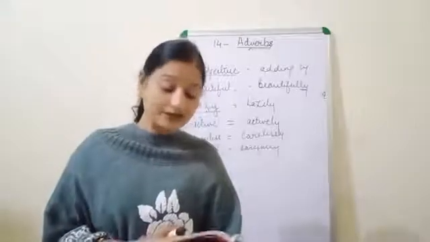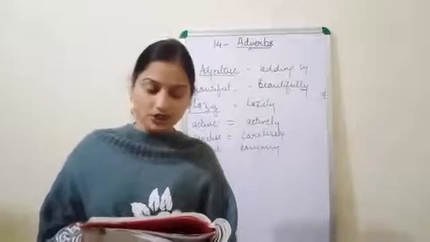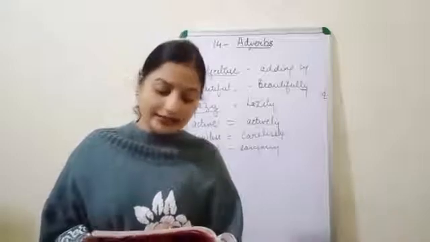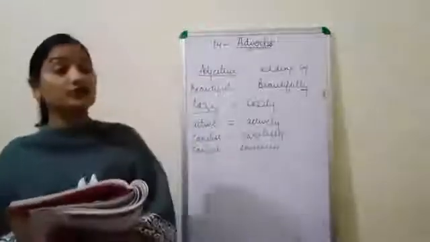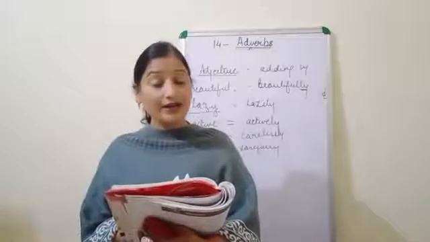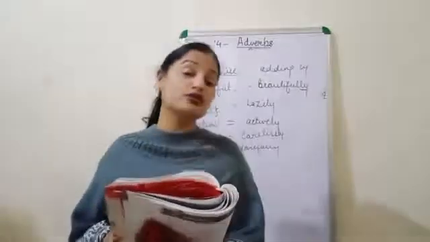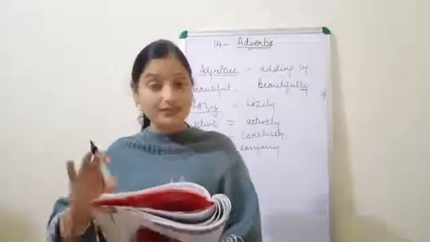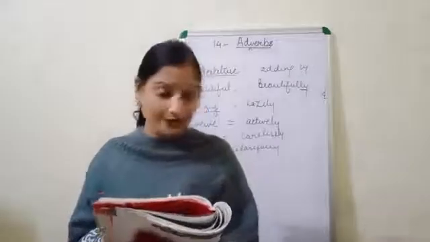Now see, early, late, hard, long, short, straight and daily are common words that have the same form as an adjective and as an adverb. So children, early, late, hard, long, short, straight and daily. If these words are there, then these words will be used as an adjective as well as an adverb. So these words, they have the same meaning and same form whether they are used with adjective or adverb.